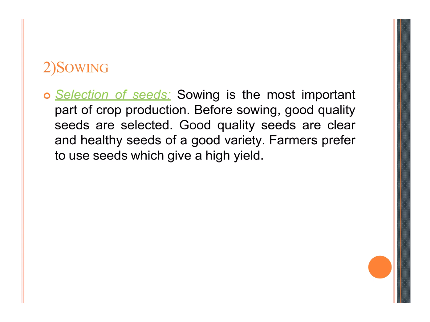Before the sowing, good quality seeds are selected. Good quality seeds are clean and healthy seeds of a good variety. Farmers prefer to use seeds which give a high yield. When we grow a plant, the most important and basic part is the seed. When the seed is good, the plant is also good, because the birth of a plant is only the seed.